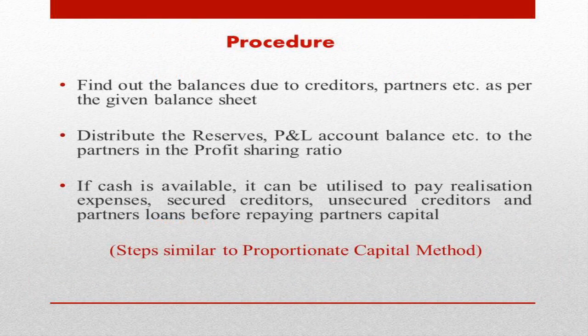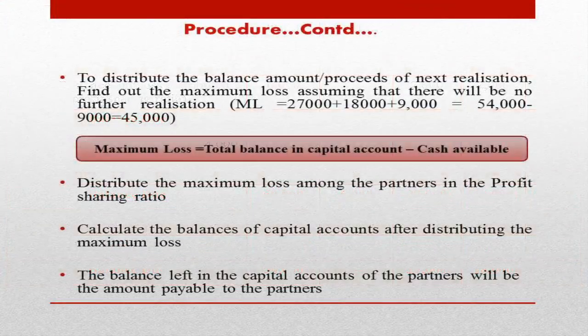Instead, in the maximum possible loss method, we are assuming that now rupees 9,000 is available from the second realization, and after the second realization there will not be any further realization of the assets. So what is the maximum possible loss to the partners?